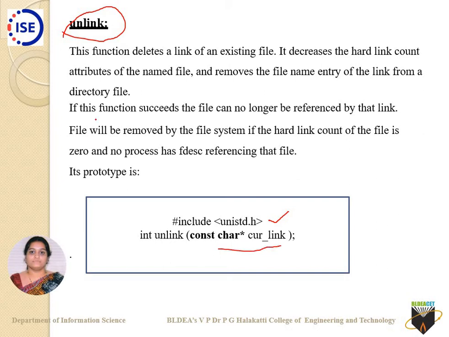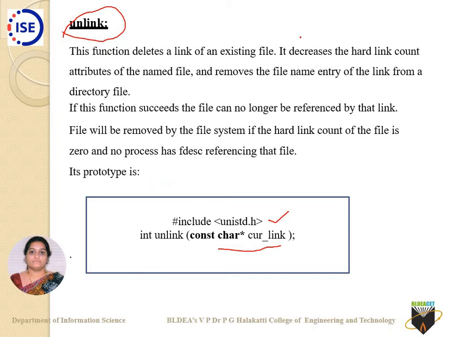What it will do is, the file will be removed by the file system if the hard link count of the file is 0 and no process has a file descriptor referencing that particular file. Otherwise, the function deletes a link of an existing file. It decreases the hard link count. So what is this hard link count? If you recap, in ls -l, the second column is the hard link count.